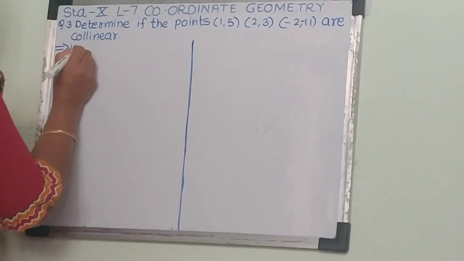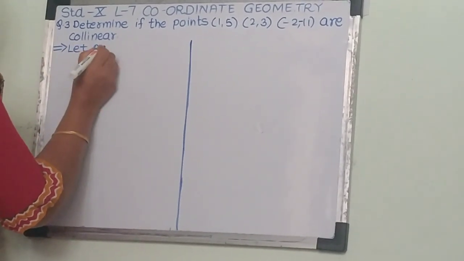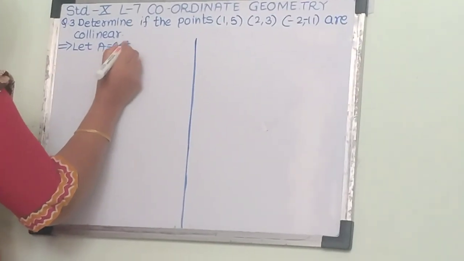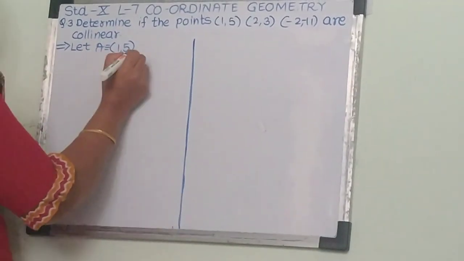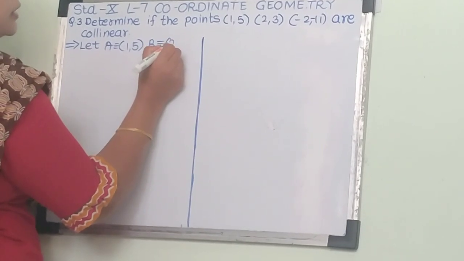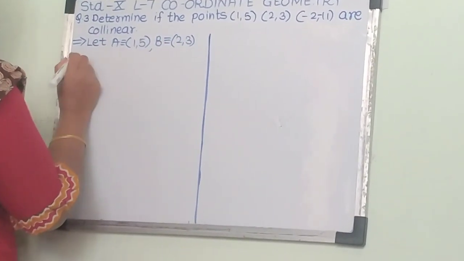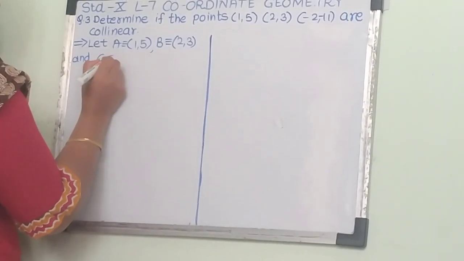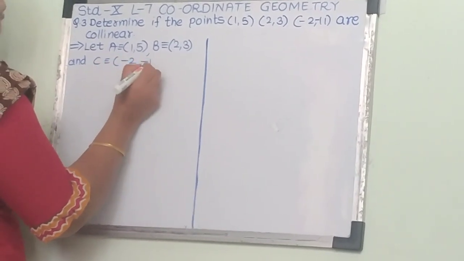First, let A's coordinates be 1, 5, that is x1, y1. Then B's coordinates are 2, 3, and C's coordinates are minus 2, minus 11.